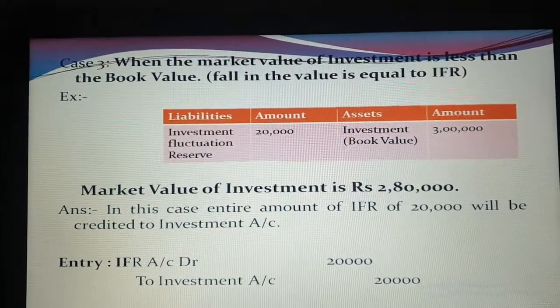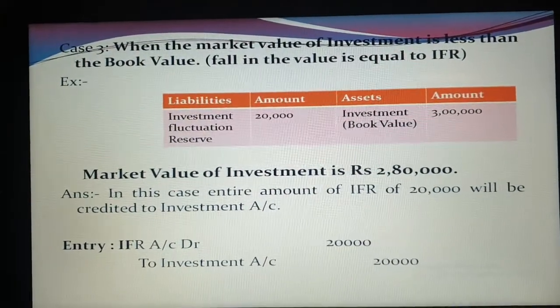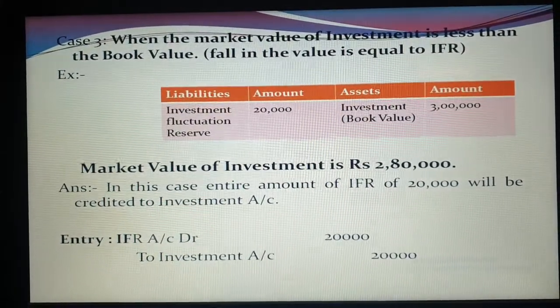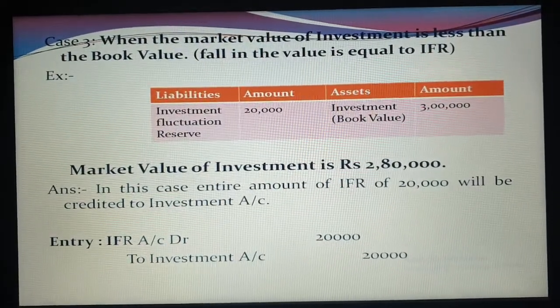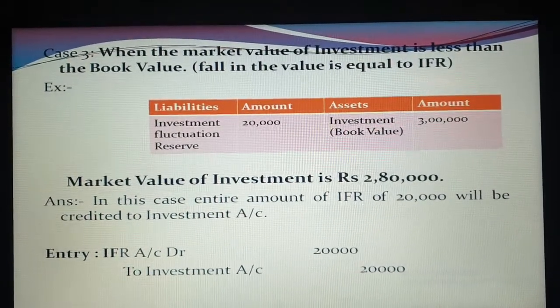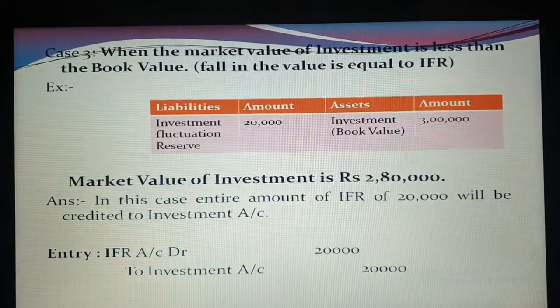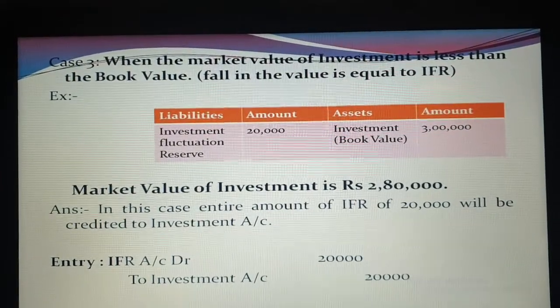So loss is 20,000 and reserve is 20,000. So in this case there is no profit available for old partners in old ratio. So what will be the entry? Investment fluctuation reserve will be debited with 20,000 and investment will be credited with 20,000, and that investment is related to the loss between the book value and the market value of investment.